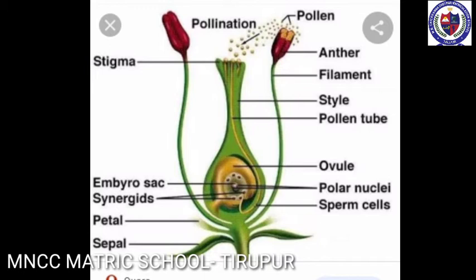Since two types of fusion, syngamy and triple fusion, take place in an embryo sac, the process is termed double fertilization. After triple fusion, the primary endosperm nucleus develops into an endosperm. Endosperm provides food to the developing embryo. Later, the synergids and antipodal cells degenerate.